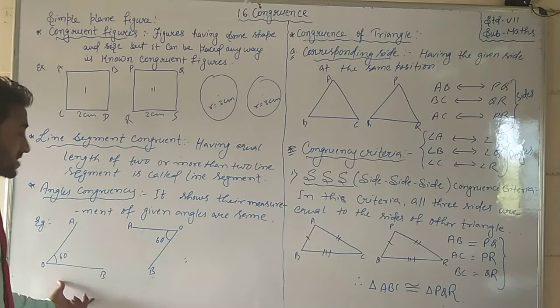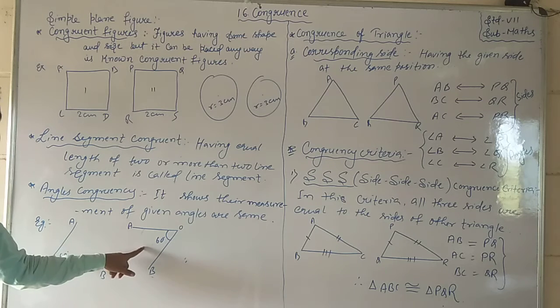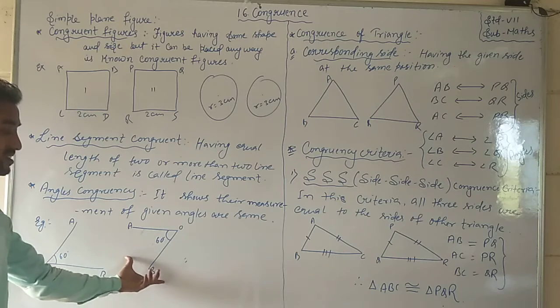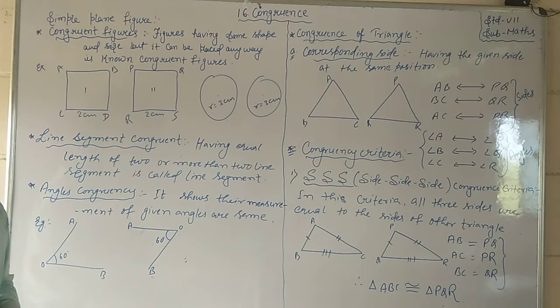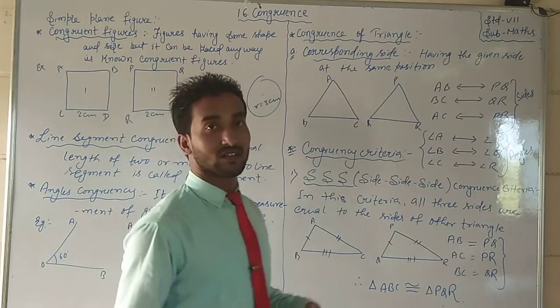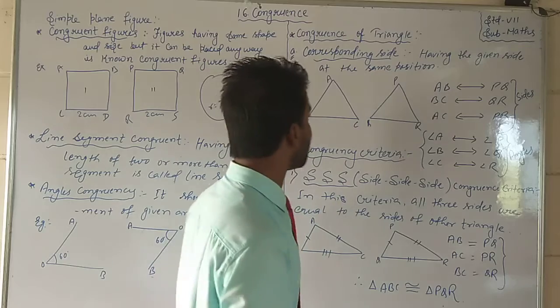See, I have drawn two angles. Both are 60 degrees, but see, both are placed the opposite way. One is placed in this way and the second is placed in that way, just opposite of it. So it doesn't matter where or how it is placed; what matters is that the shape and size will be equal.